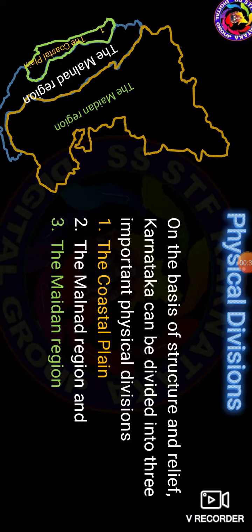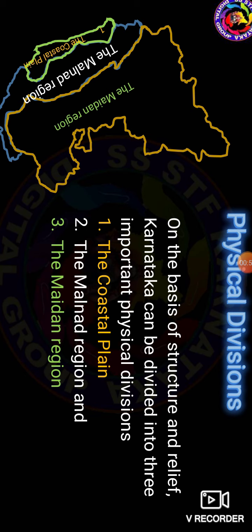in our previous class, we learned that Karnataka can be divided into three physical divisions. The first one is the coastal plain.